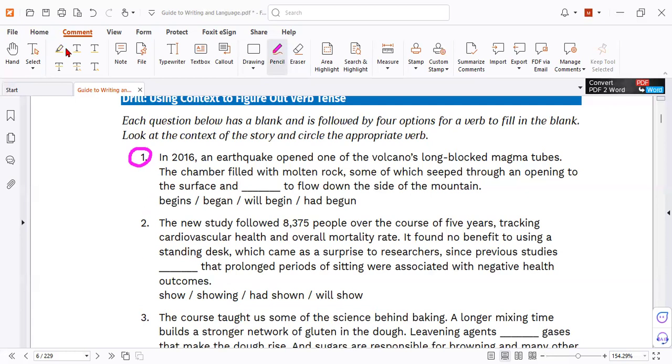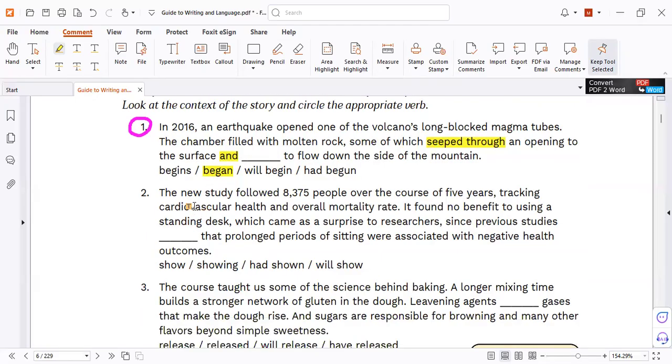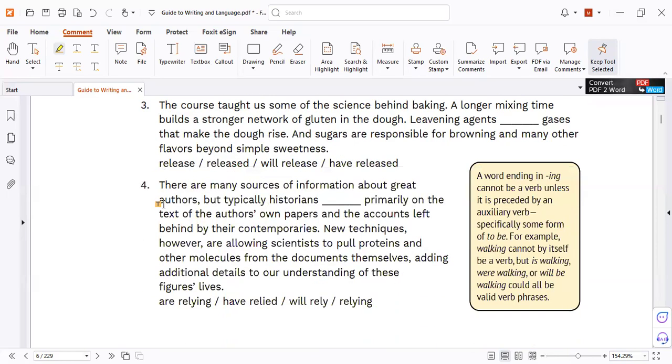Let's find out, to make you confident. I mentioned some of which seeped through. And here it tells you it's the same tense as we did, so it must be past simple. Where is the past? Past and the past. But this action happened second, not first. So no past perfect, so it's past simple. Understood? Yes. So we'll keep the rest for your homework to answer.